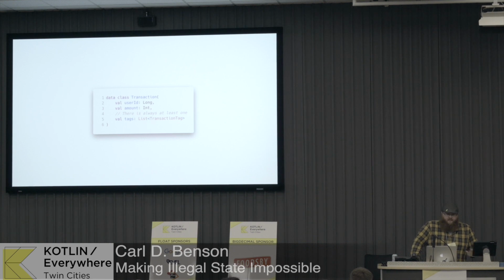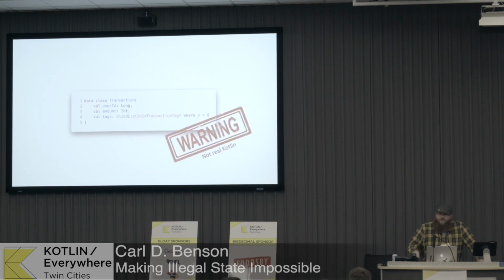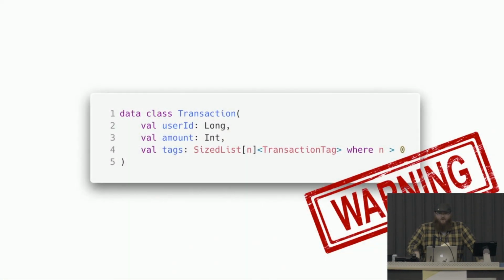You can say, A is going to be less than B. Please validate this for me, compiler. And the compiler will do its damnedest. So I have something here that is what that might look like in Kotlin. It is not real Kotlin. Don't write this. It will not work.